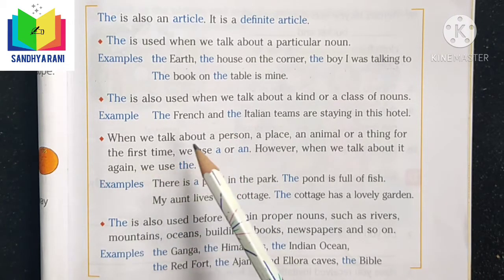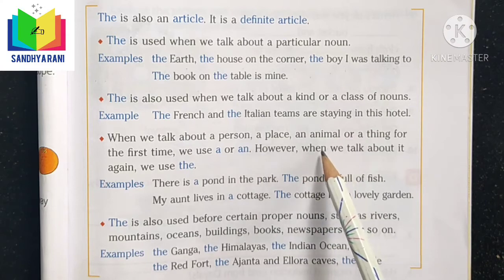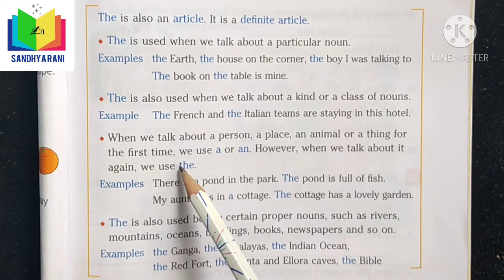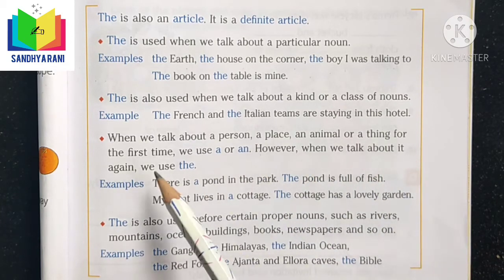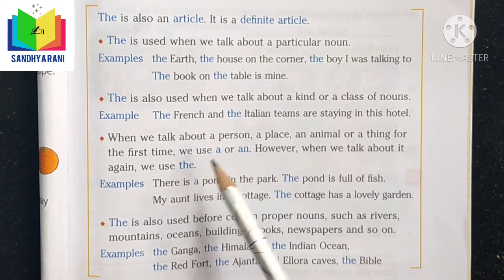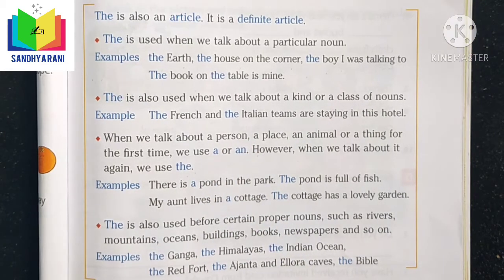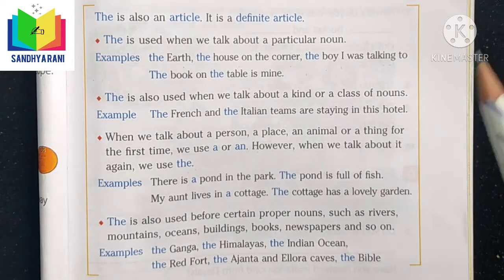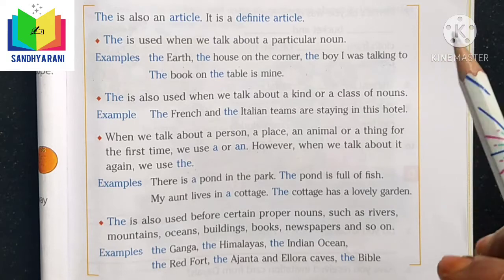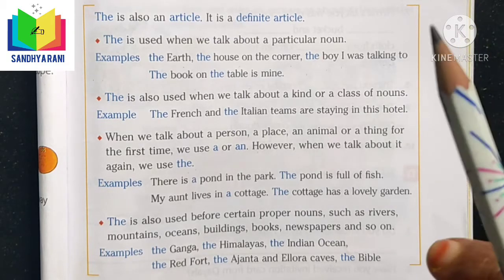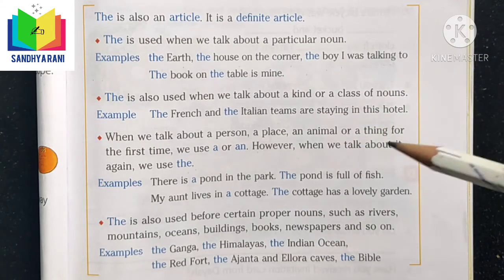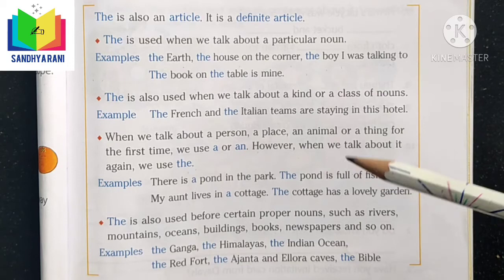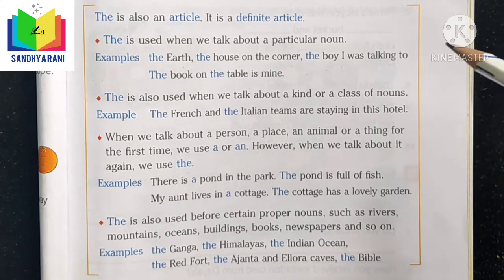And here, when we talk about a person, a place, an animal or a thing for the first time, we use a or an. However, when we talk about it again, we use the. So what we have to observe here: when we talk about a person, a place or an animal, or a thing also, for the first time, we should use a. And when we repeat the same word in our next sentences, we have to mention the in front of those words.